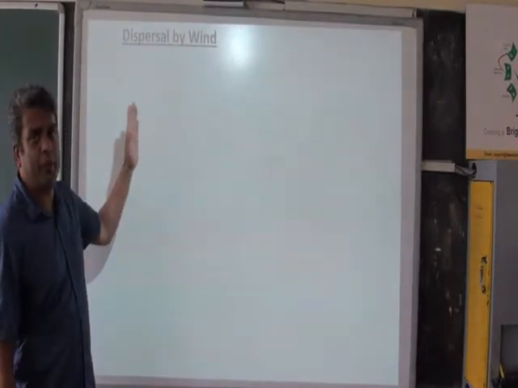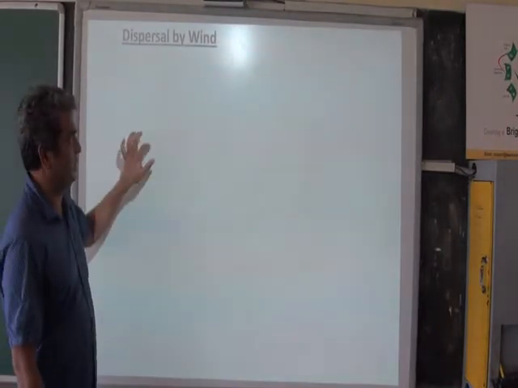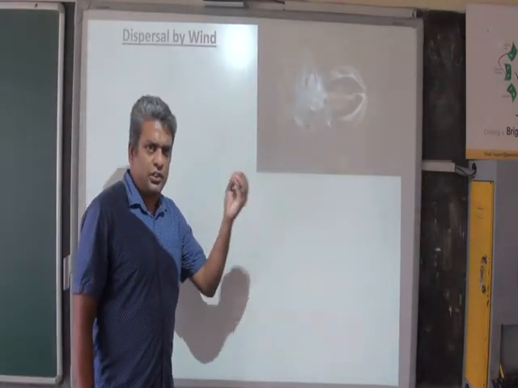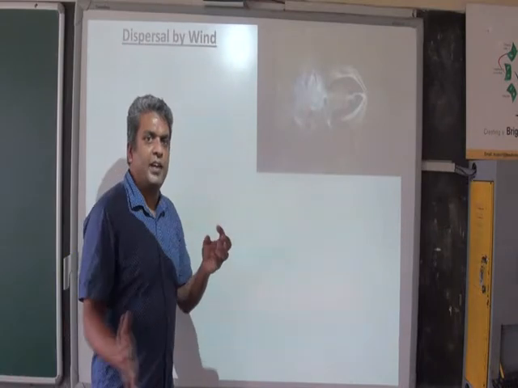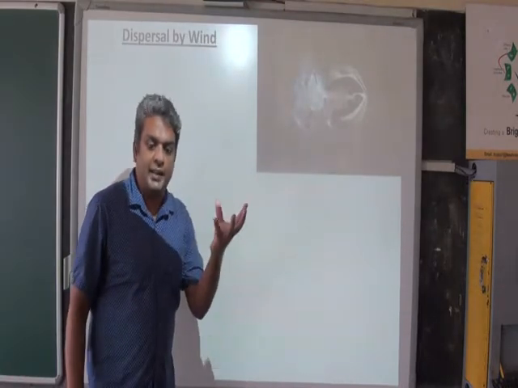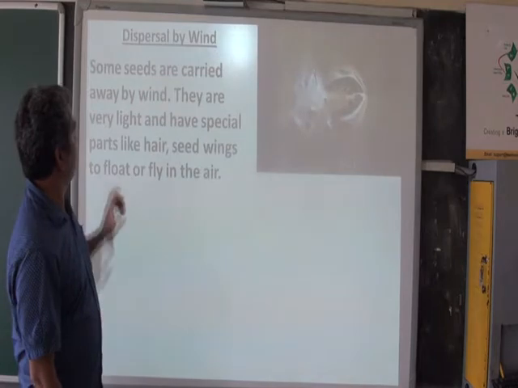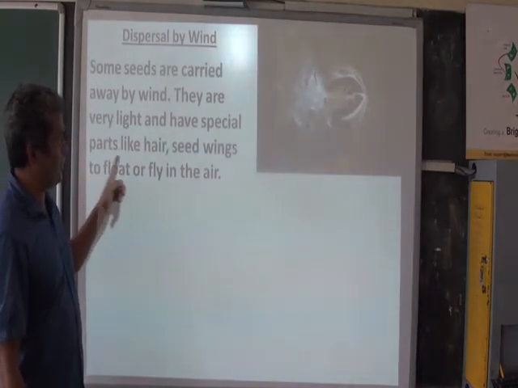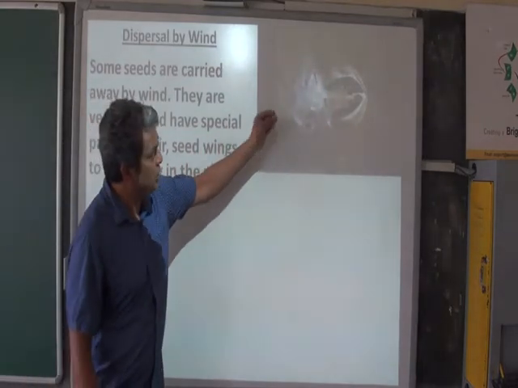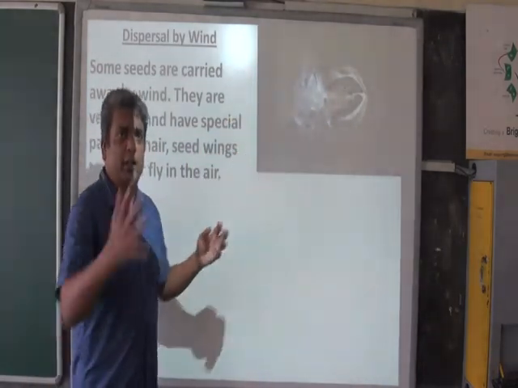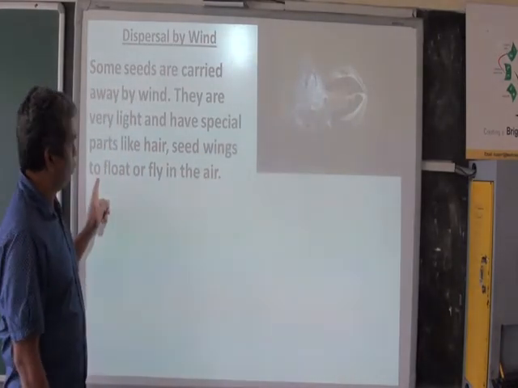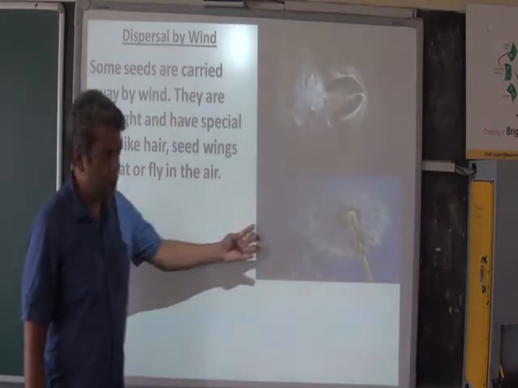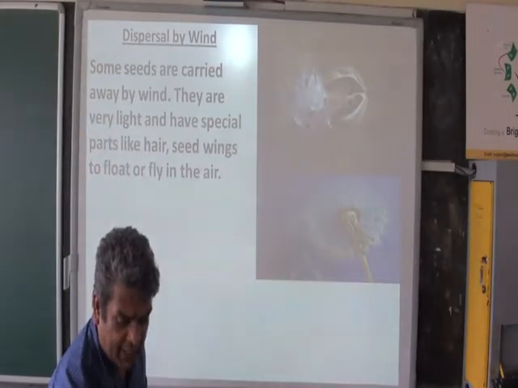Now we learn dispersal by wind. How does wind help in dispersal? Here you will see how a cotton seed is carried away when the wind blows. Why? Because it is light. Some seeds are carried away by wind. They are very light and have special parts like hair. You'll find hair-like things, very light, which help the seed to float or fly in the air. You find another, where you'll see a dandelion, which I already have here.